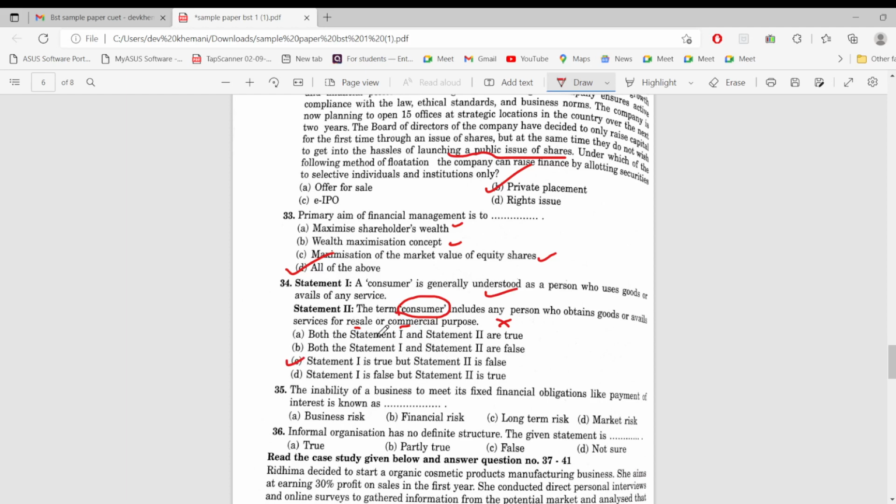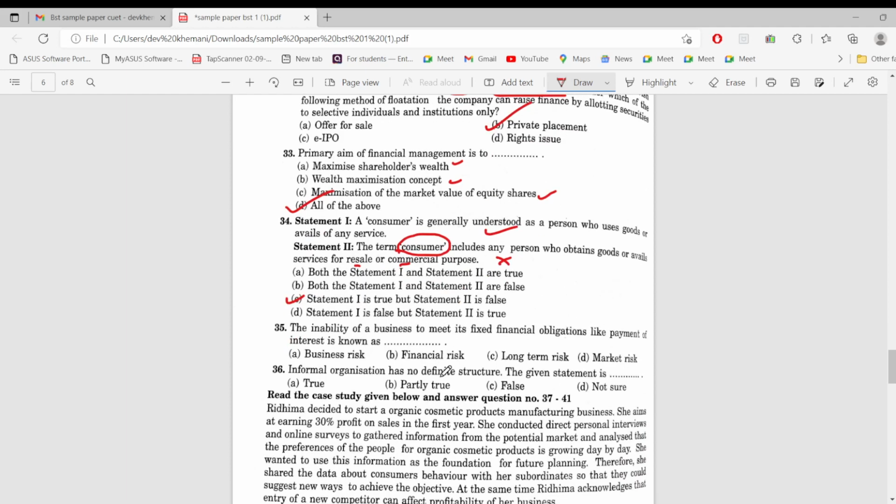I think so. Yeah. The inability of business to meet its fixed financial obligations, payment of interest, is financial risk. Business risk is associated with operating costs. Yeah. This is given in NCERT. A line from this is a line from NCERT. Informal organization has no definite structure. Obviously, yes. Therefore, it is only known as informal organization. No, 36 would be the correct answer. Yeah, but no.